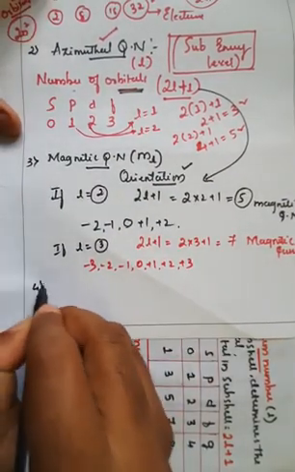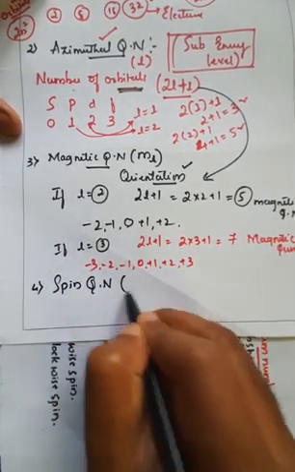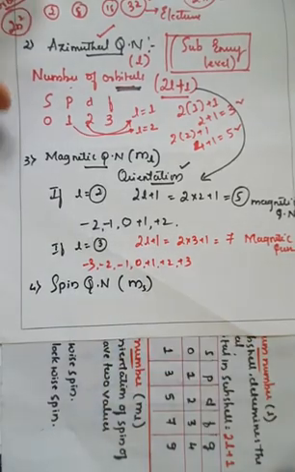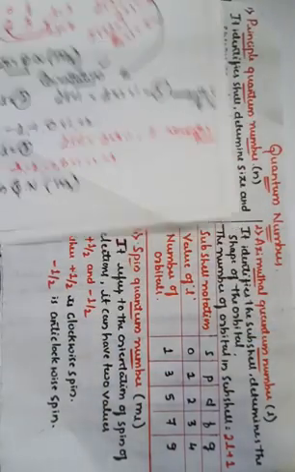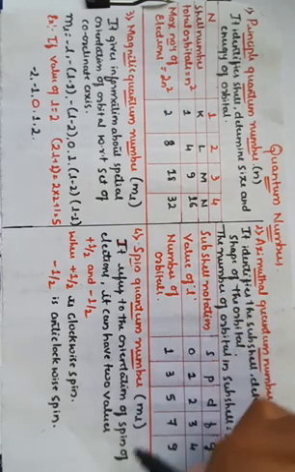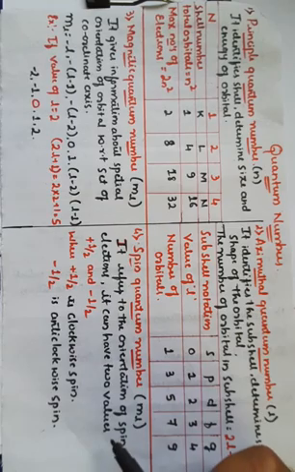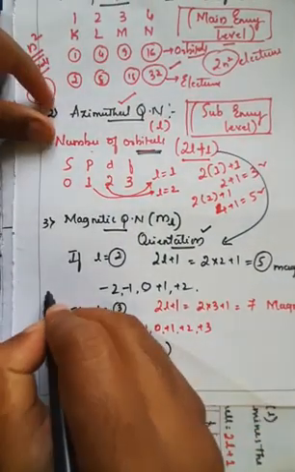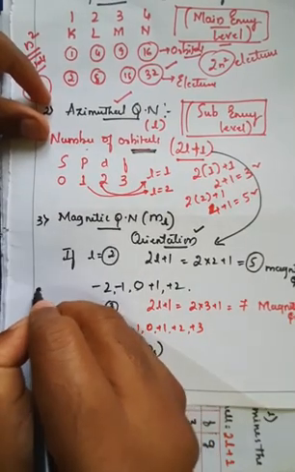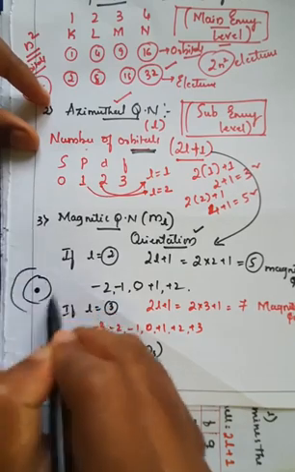The fourth one is the spin quantum number, represented as M subscript S. The spin quantum number refers to the orientation of the spin of the electron. It can have 2 spins: clockwise or anti-clockwise. For example, if I consider this as a nucleus, the electron will revolve around the nucleus.